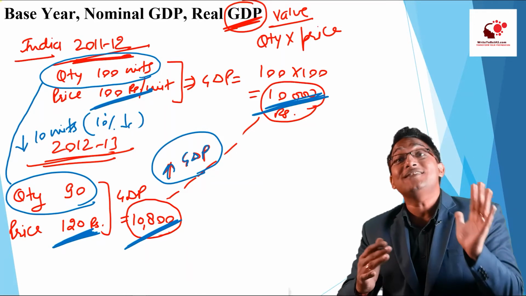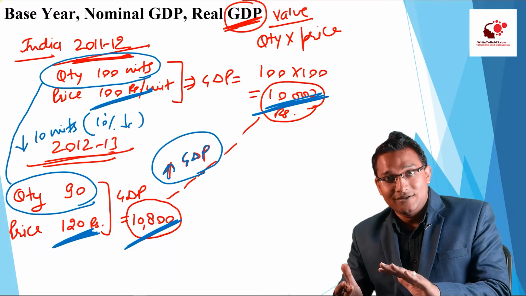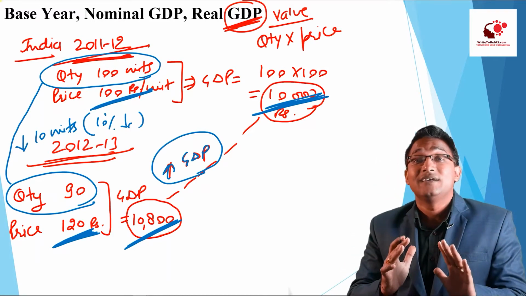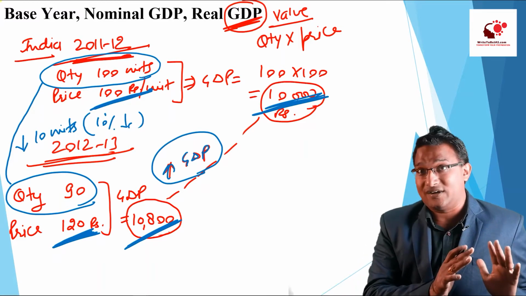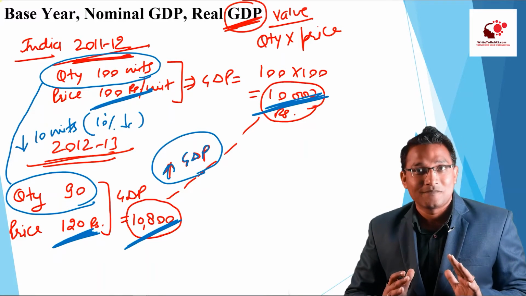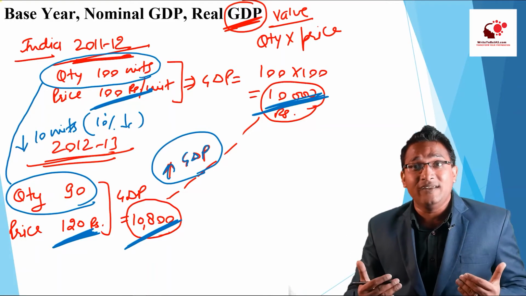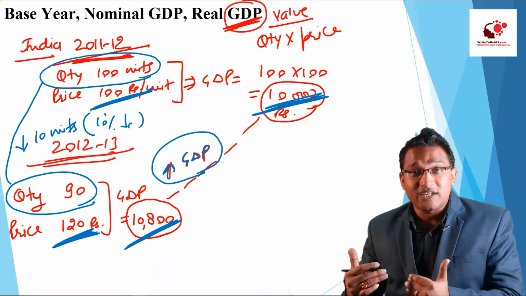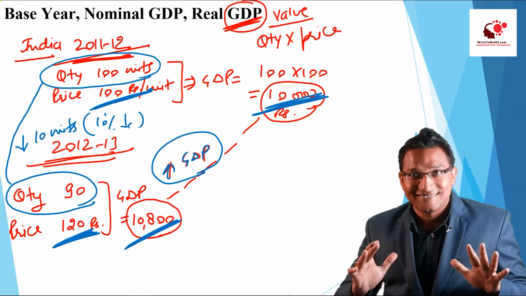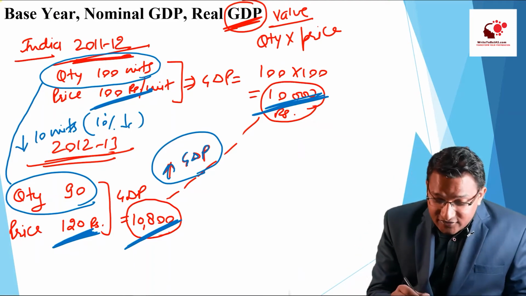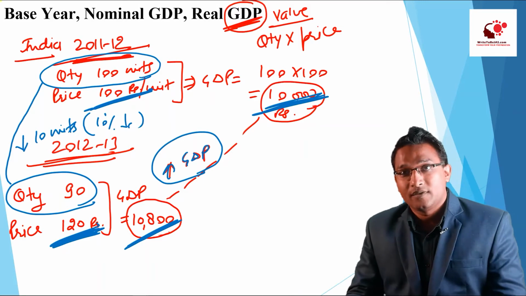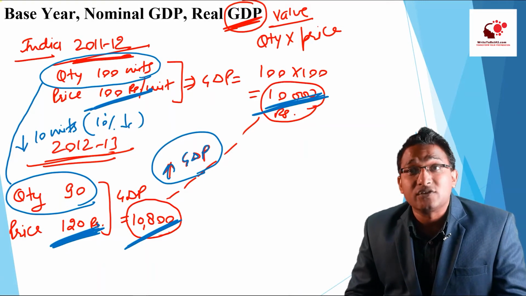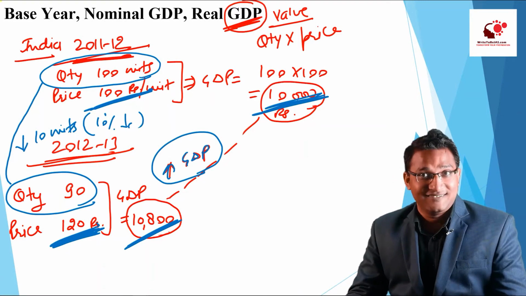So just increase in the price is distorting the picture of GDP. Increase in the price. What is the meaning of increase in the price? Increase in the price means inflation. So this inflation from 100 rupees to 120 rupees per unit is actually giving a wrong picture of the GDP.